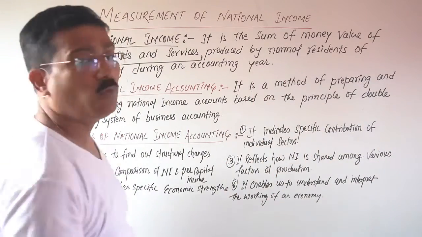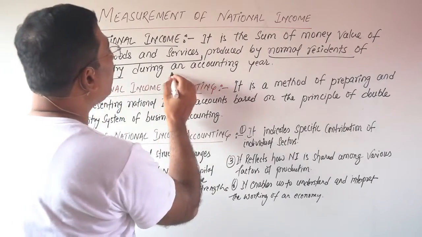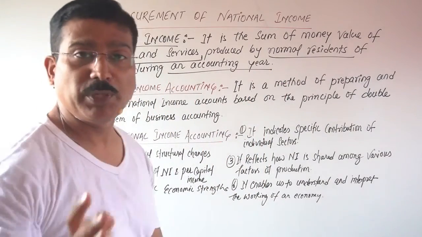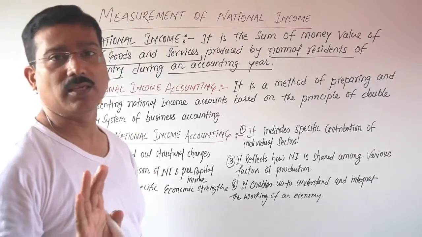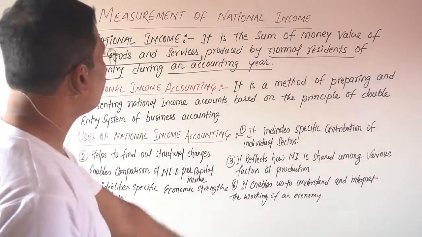Produced by whom? Definitely the normal residents of a country during an accounting year, not an indefinite period, in an accounting year. Clear? By the normal residents. So this is the definition of national income.